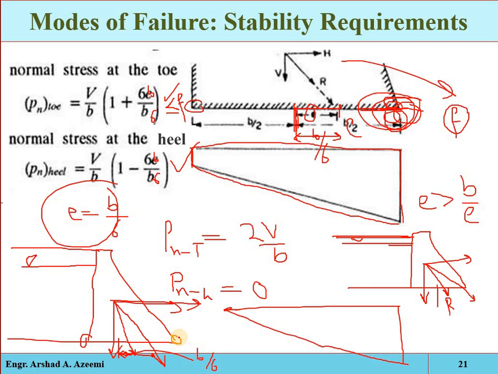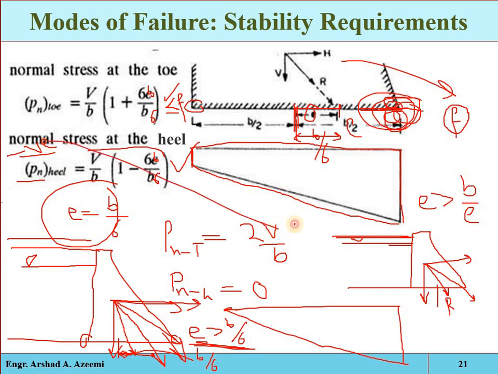Now remember, if beyond this level, furthermore suppose we increase the water level, then what will happen? Then the eccentricity will increase beyond B by 6, meaning the resultant force will be shifted more towards the toe point. So the eccentricity will be greater than B by 6. And if eccentricity is greater than B by 6, what will be the normal stresses at the heel point? That will become what? Negative, meaning negative compression. And what is meant by negative compression? That is tension. And remember, tension is never allowed in concrete structures.